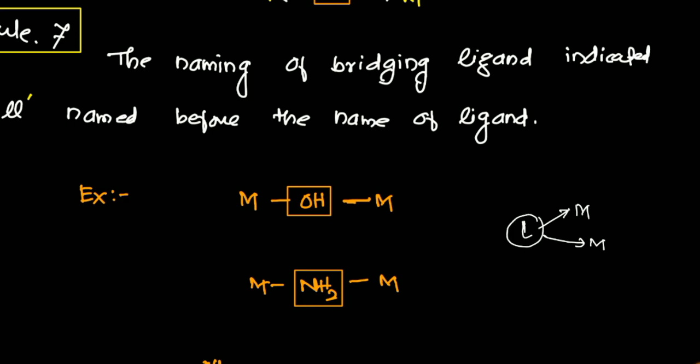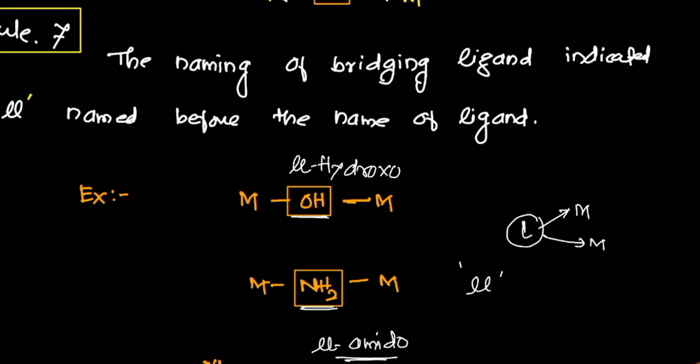Here the example is NH2. For that we have to mention the word mu before the name of the ligand. Suppose I have OH, then I will mention mu hydroxo. If I have NH2, then I will mention mu amido.